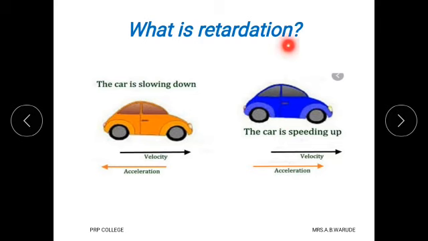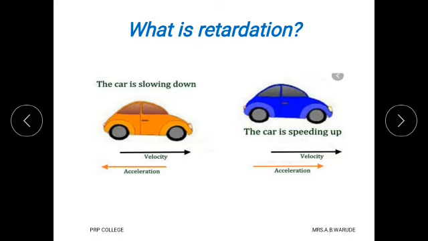Then what is meant by retardation? As we know, acceleration is of two types, positive acceleration and negative acceleration. When brakes are applied on a car, it slows down and its speed decreases, and at that time acceleration has a negative value. It is a negative acceleration, and that negative acceleration is called retardation.